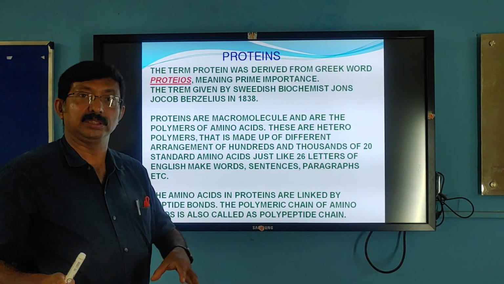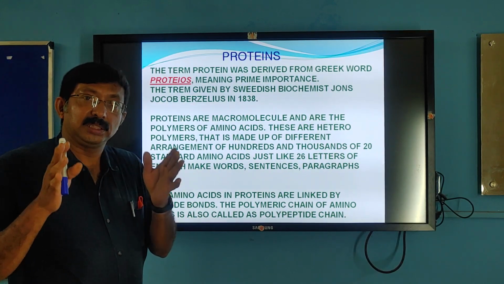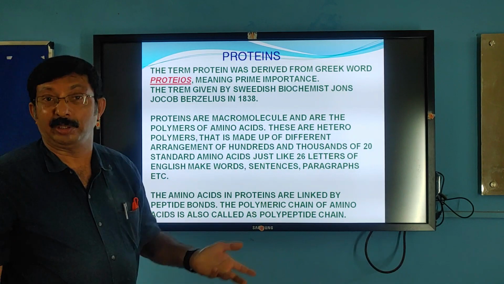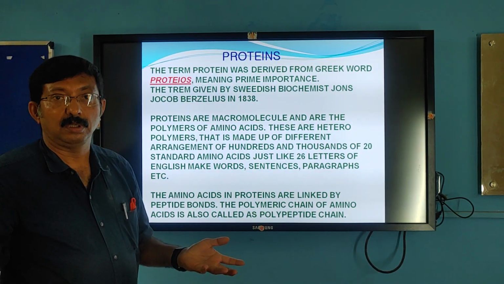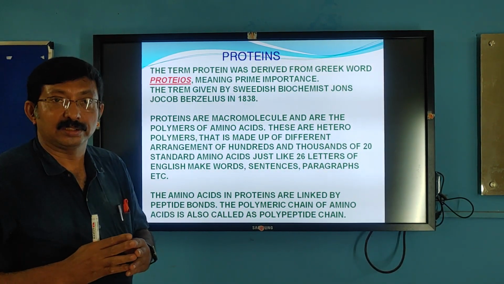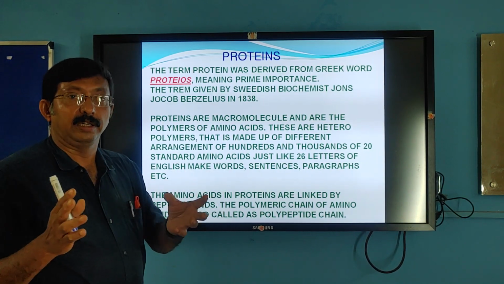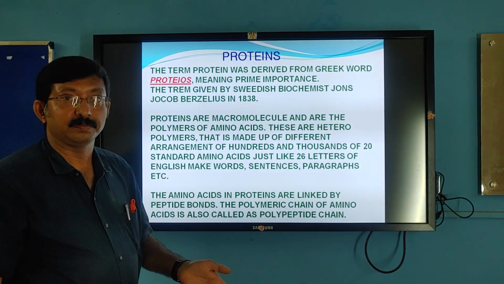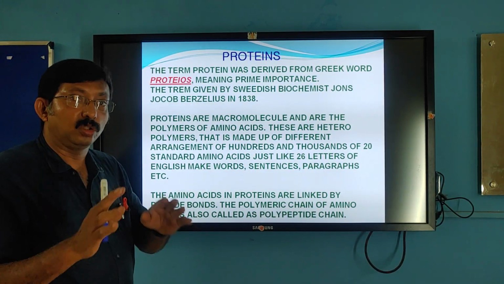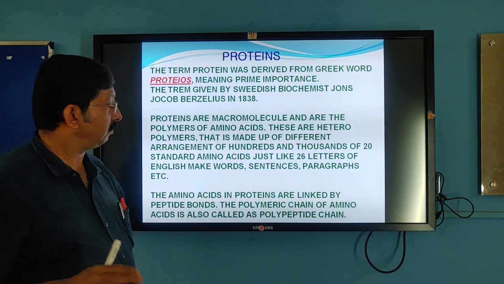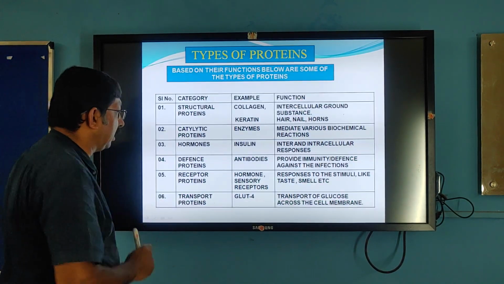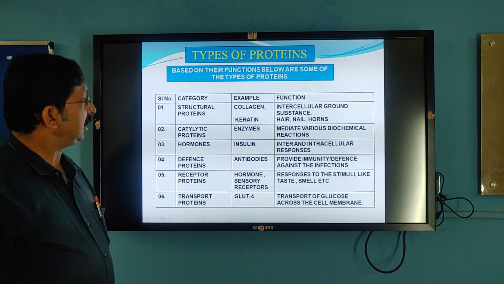Just these 20 amino acids. The number of amino acids in each protein may vary, maybe 50 to thousands of amino acids. Just like 26 letters in English, we make different arrangements to write words, sentences, paragraphs and books. Like that, the proteins are also derived from these 20 amino acids, giving varieties of proteins. And these are polymers of amino acids.